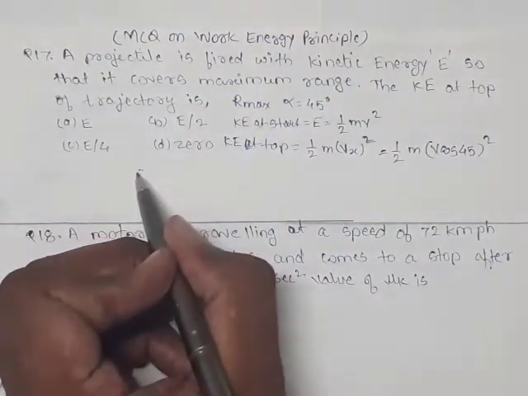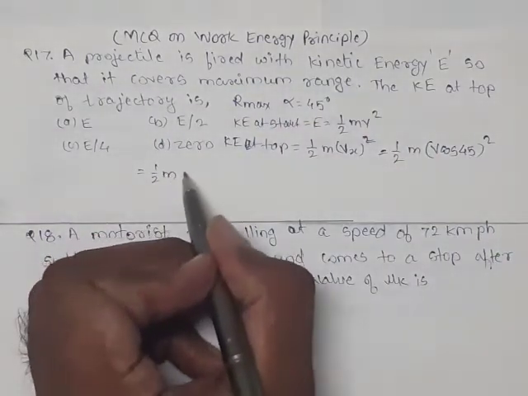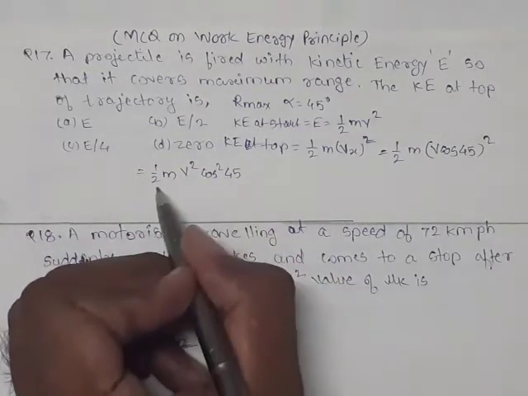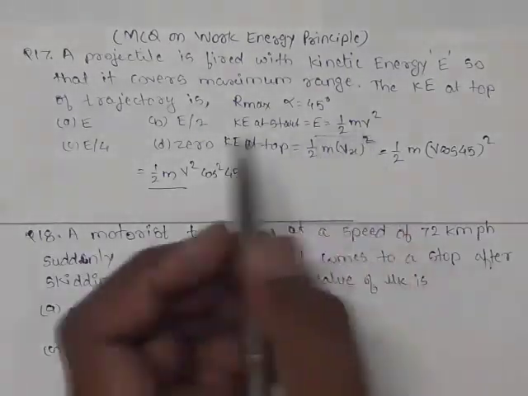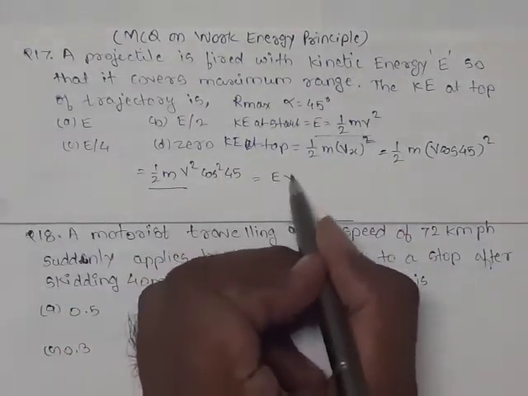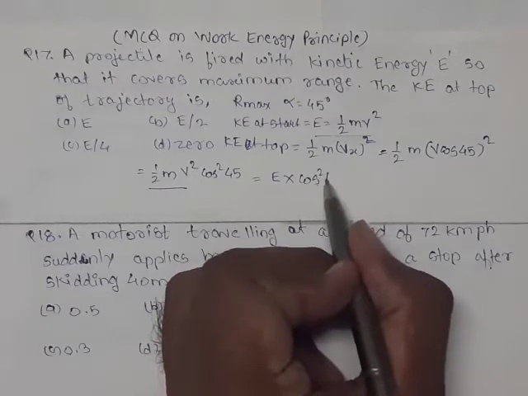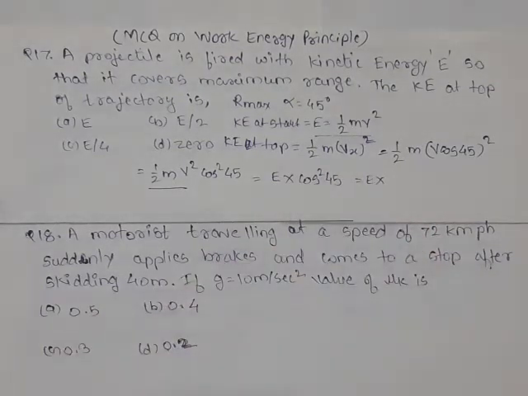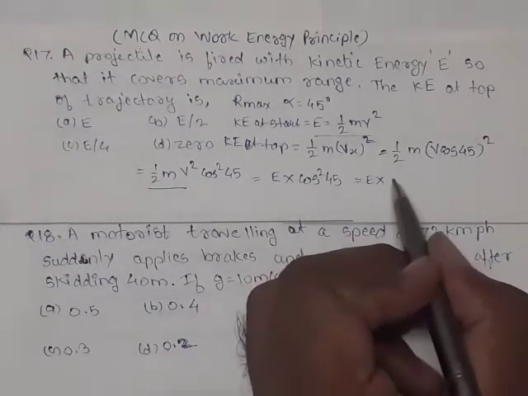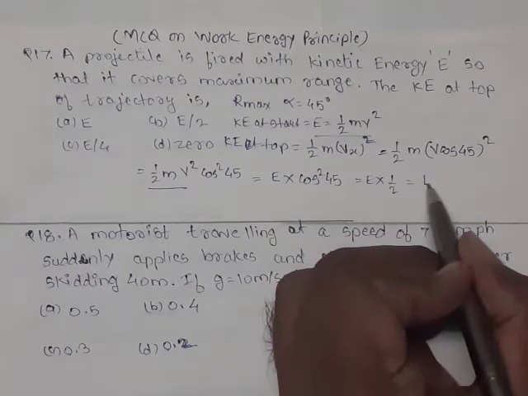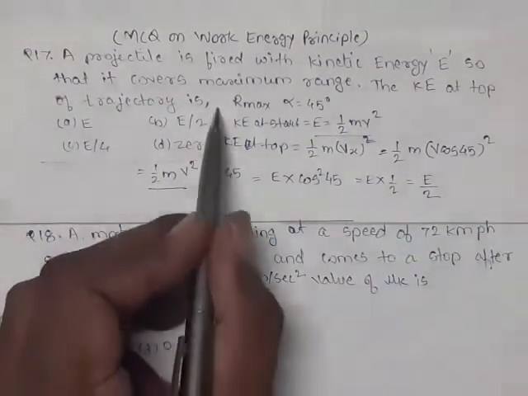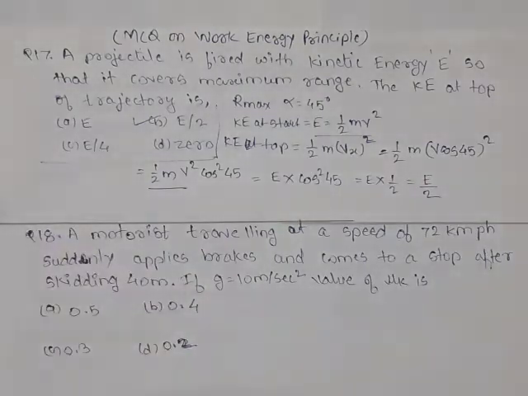So now it is 1/2 m v square cos square 45. Already 1/2 m v square is equal to E. So it is E into cos square 45. What is cos 45? Cos 45 is 1 by root 2, and its square will become 1/2. So finally kinetic energy at top is equal to E by 2. Out of these four options, option B is correct, that is, kinetic energy at top is E by 2.